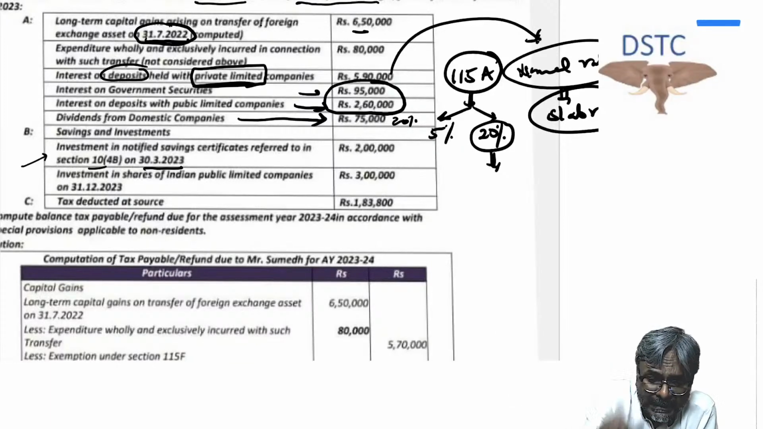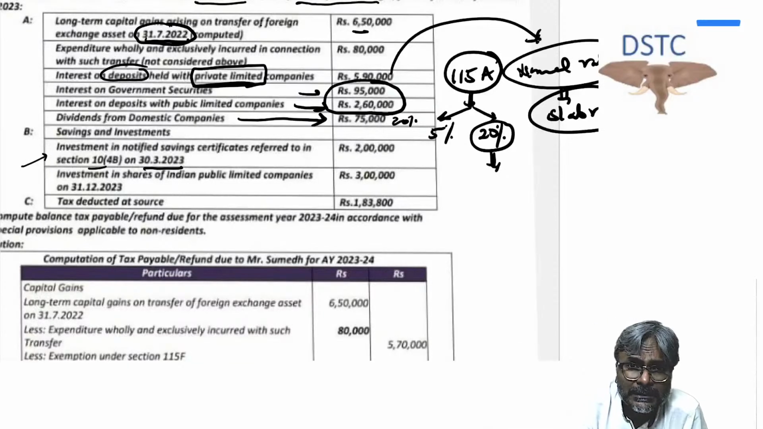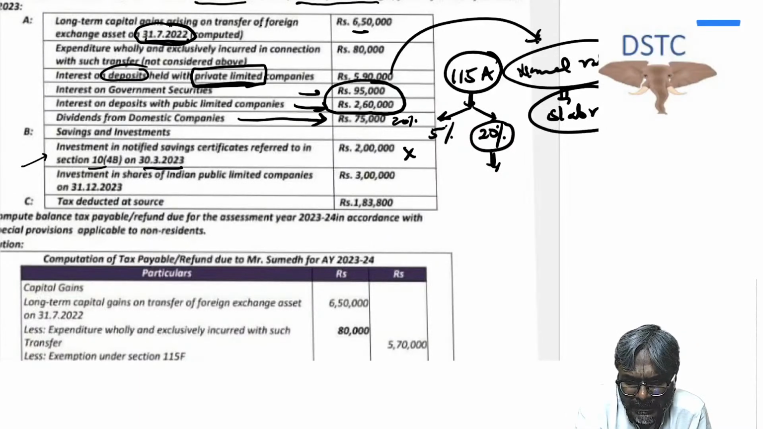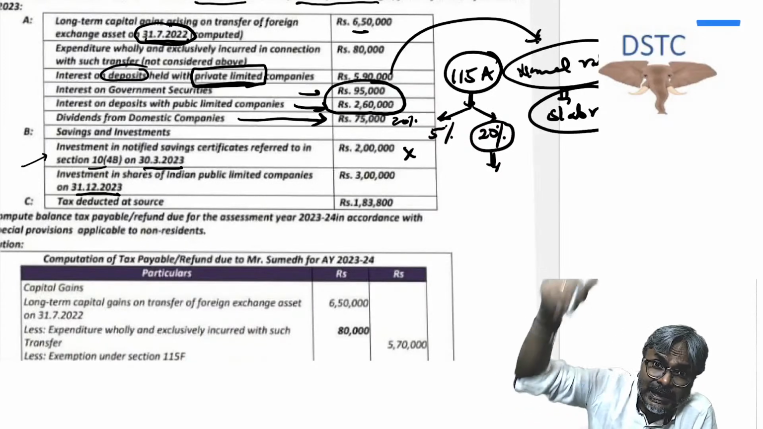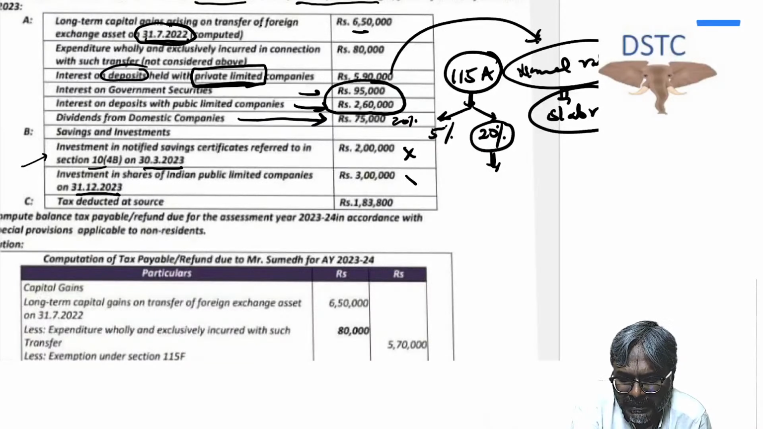But did he make the investment in the specified asset within 6 months from the date of transfer? Answer is no. He didn't make the investment within 6 months from the date of transfer, and therefore the exemption under section 115F is not applicable, which we discussed just now. Even the second investment is much later, on 31st December 2023. Here also the exemption of 115F is not applicable.